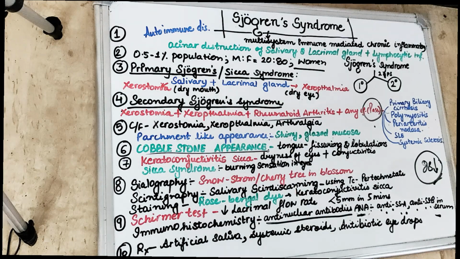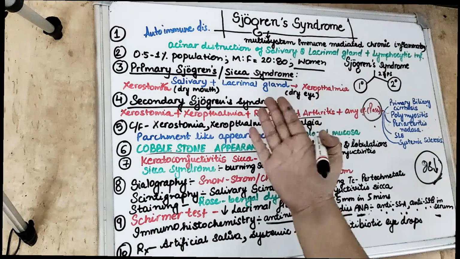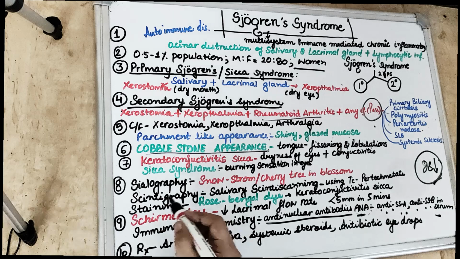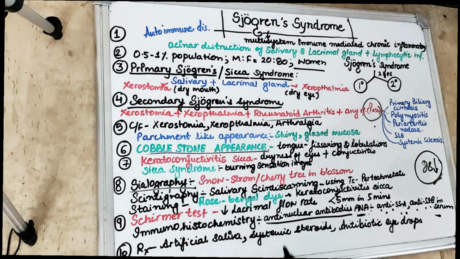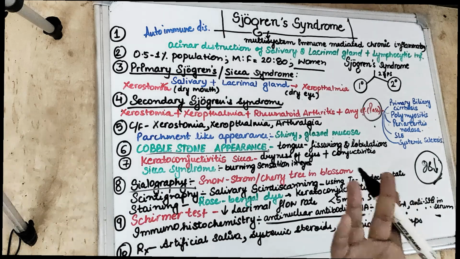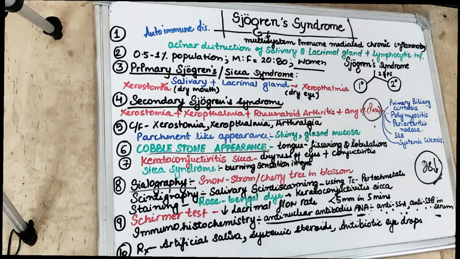Now which gland does it affect? Which salivary gland does it affect? Mostly the parotid salivary gland. So what do we see in the histological section? There is going to be lymphocytic infiltration as well as acinar destruction of the salivary as well as the lacrimal gland. So if we want to do the investigation, we can either take the labial salivary gland biopsy, or if we do the sialography, then we will see that there is a snowstorm or cherry blossom tree, cherry tree in blossom like appearance.